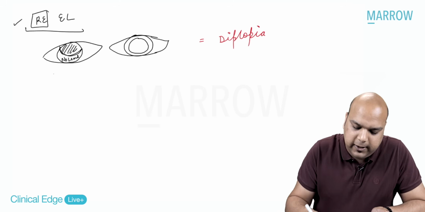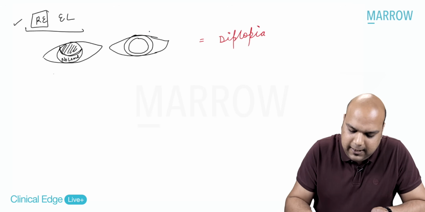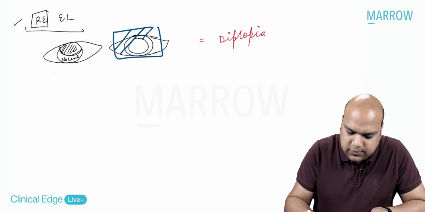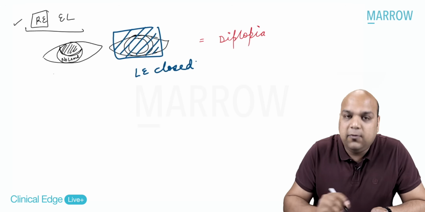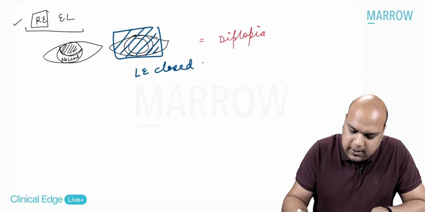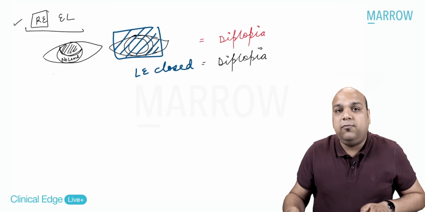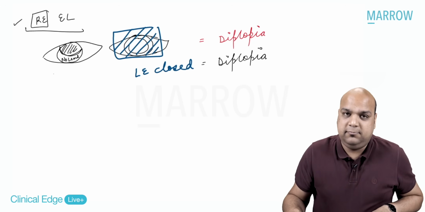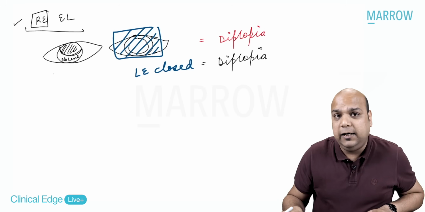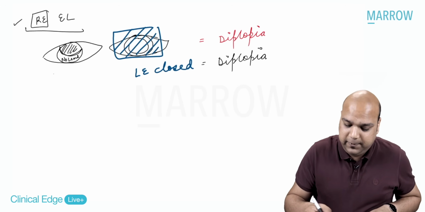Now, what I do is, let's say my left eye is now closed. Left eye closed. When my left eye is closed, I am still complaining of diplopia. Why am I still complaining of diplopia? Because I have right eye ectopia lentis. So why am I having diplopia?